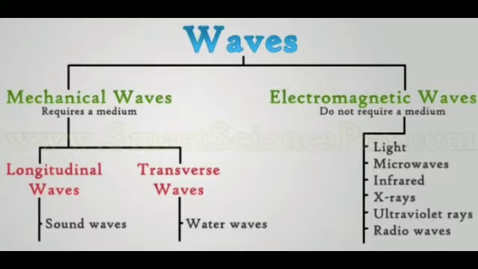Waves which do not require any medium for propagation are known as non-mechanical waves. Example, light. Further, waves can be classified into two types: transverse waves and longitudinal waves. Transverse waves means short waves. Longitudinal waves means long waves.